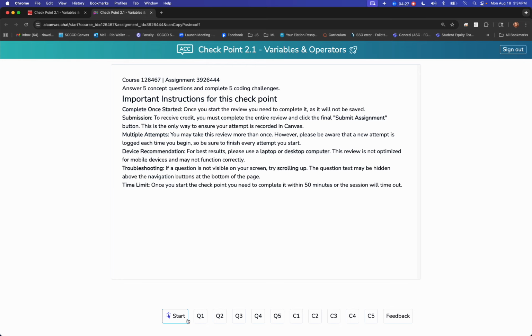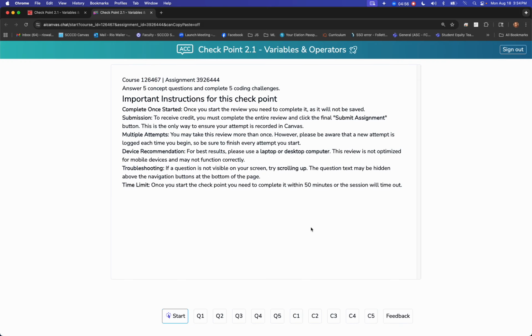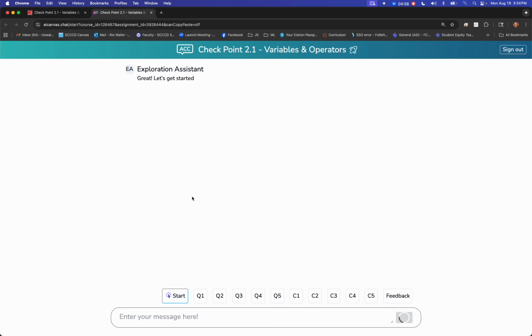So what you will do here, and notice how only the start is clickable, okay? Meaning it's an AREF, something you'll learn about in this class. So now Q1 through 5 are questions, C1 through C5 are code challenges, and then you get to the end and the feedback. And when you get all the way into the last one, then you're going to see another one that says submit assignment. And that's what I mean by it actually has to be submitted for you to get credit, okay? All right, so what I'm going to do here is I'm going to click start.